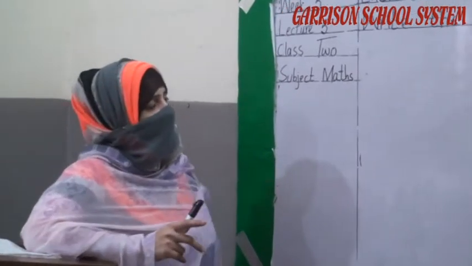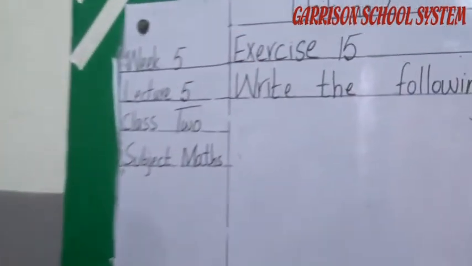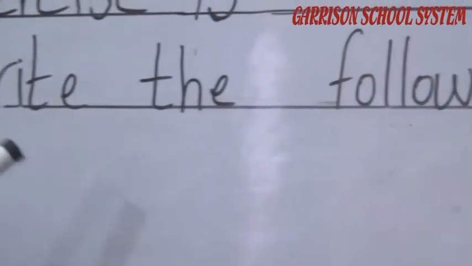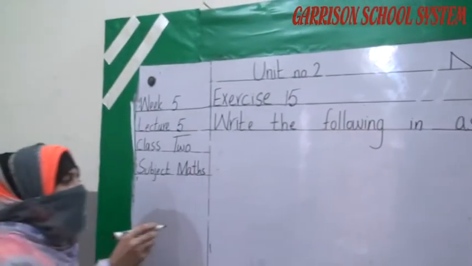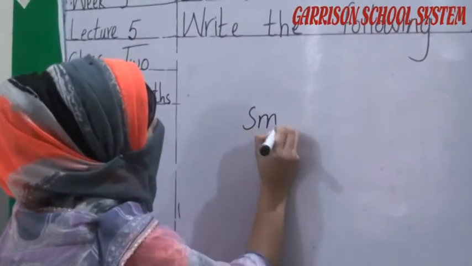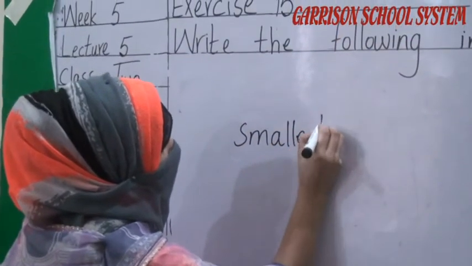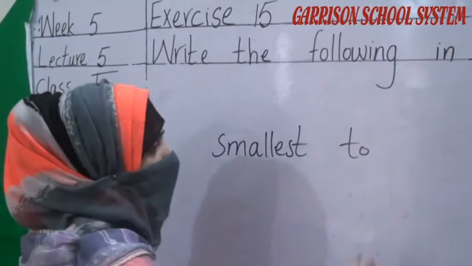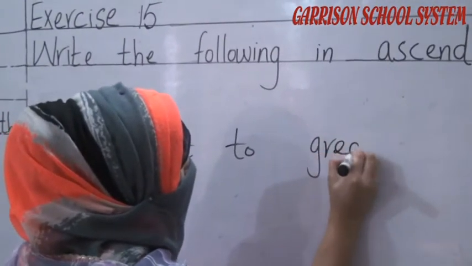Okay student, now move on to exercise number 15. And what is the statement? Write the following in ascending order. So what is ascending order? In ascending order we have to move from the smallest number to the greatest number.